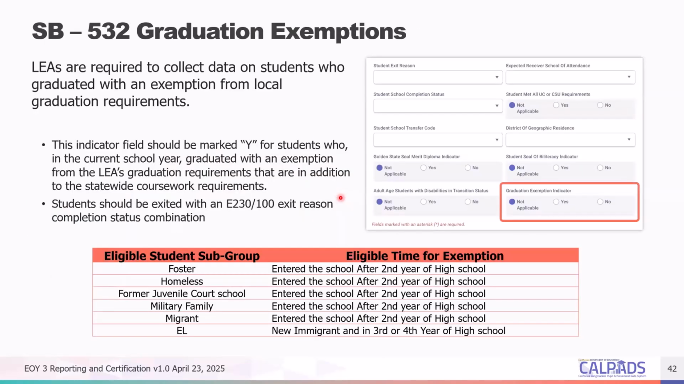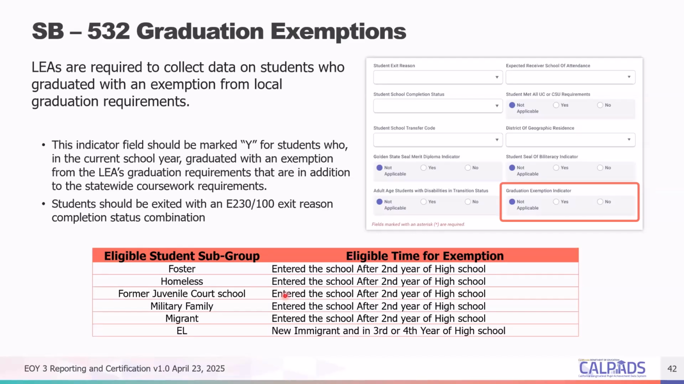All right, so we have graduation exemptions. What is graduation exemptions? This is basically an indicator in your SCNR file. When you submit or close out your SCNR at the end of the year, you would then identify if a student is a graduation exemption eligible student. So what does this mean? SB 532 essentially exempts students based on this eligibility, on the table here, from needing to fulfill additional local graduation requirements.